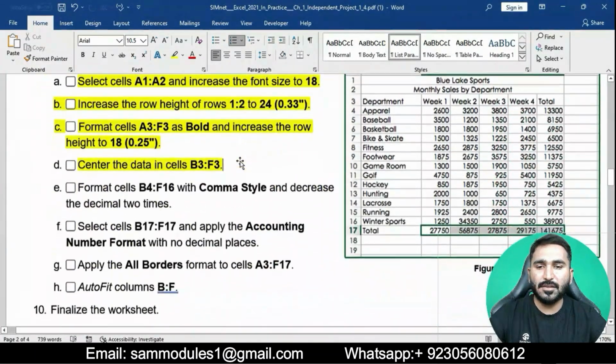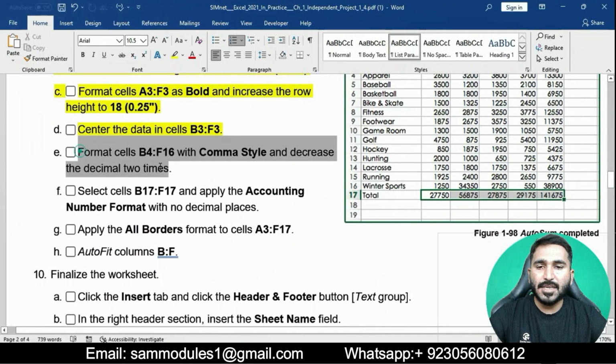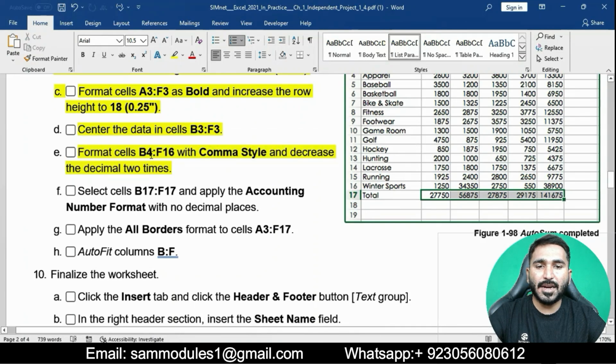I have done 9 questions of this project right now. Format cells B4 to F16 with comma style and decrease the decimal 2 times. We will select cells B4 to F16 with comma style.